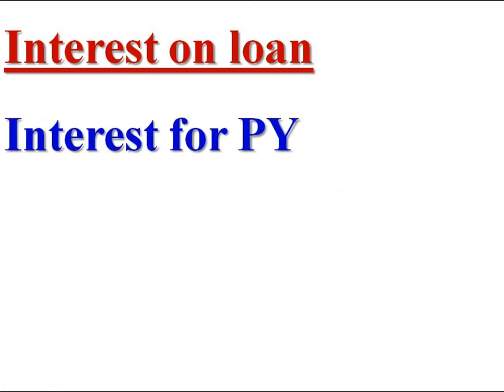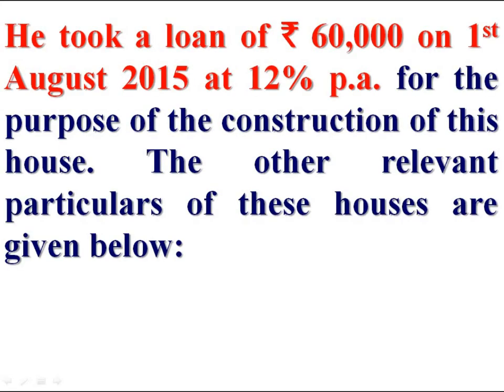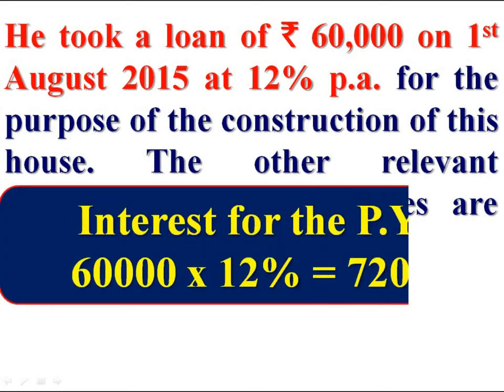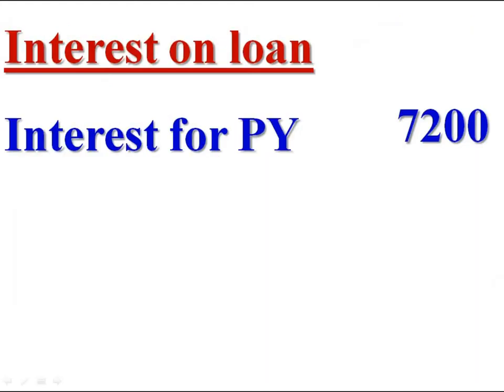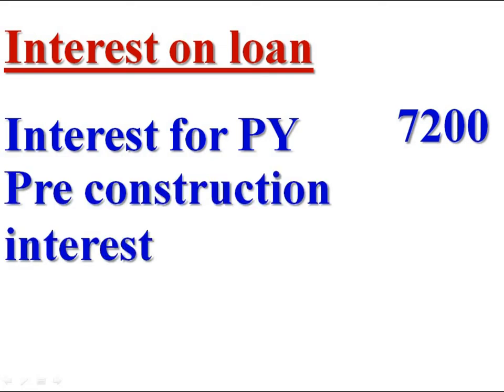Interest on loan comprises two parts. First, interest for the previous year. The amount of loan rupees 60,000, rate of interest 12% per annum. Then interest being 60,000 into 12%, rupees 7,200. Interest for the previous year 7,200. Then interest prior to construction, pre-construction interest.